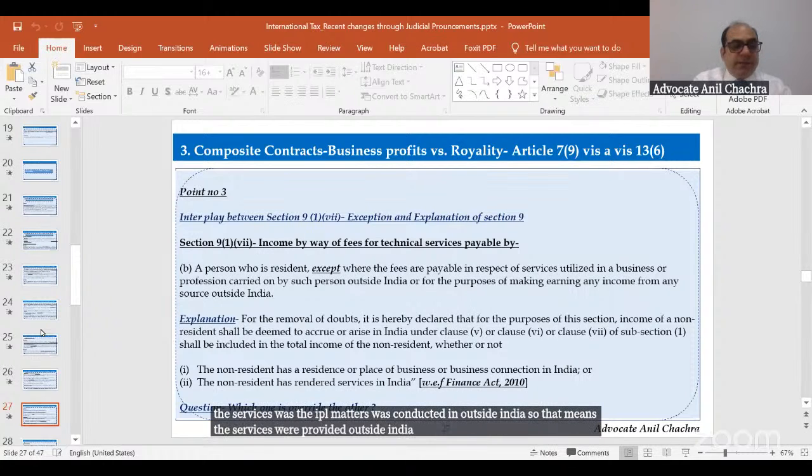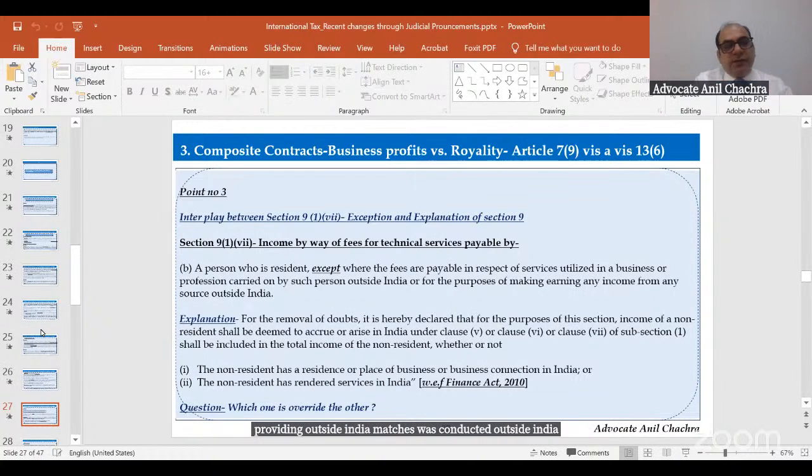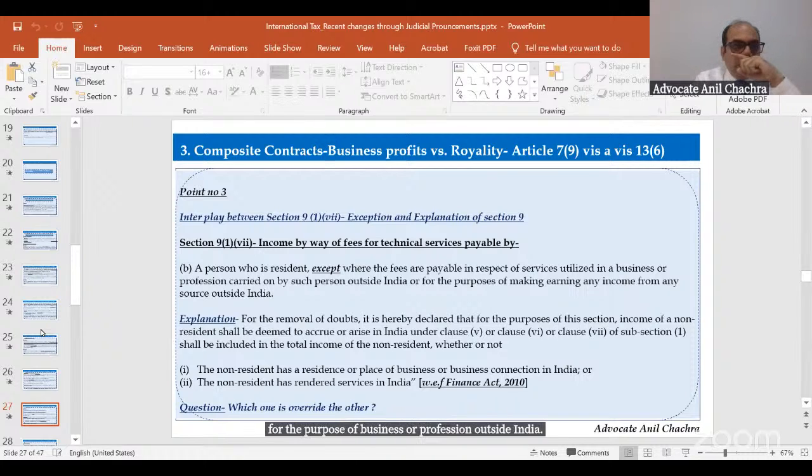The court held that if advisory services were provided outside India and matches were conducted outside India, the clause says that if a person is paying to another entity outside India for the purpose of business or profession outside India, the exception would get attracted and taxability would not arise in India, as per section 9(1)(vii)(b).